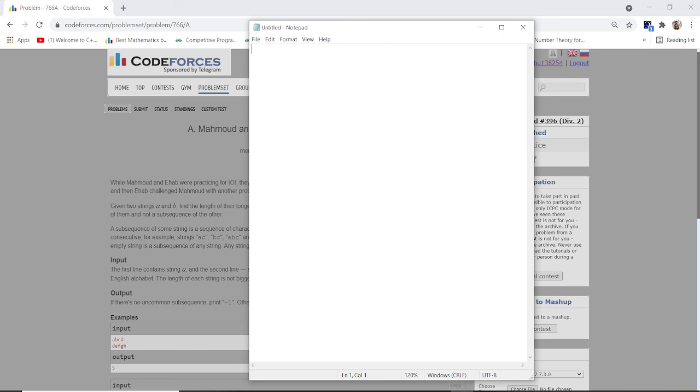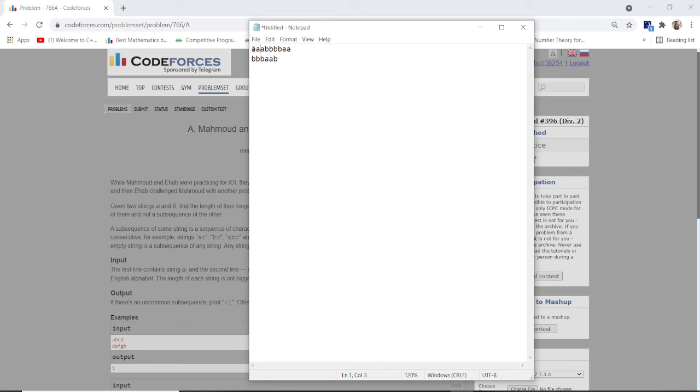According to the question, we have two strings and we have to find the longest uncommon subsequence, which does not appear in the other string. What does that mean? That means suppose we have two strings, a, and then here we have another string.